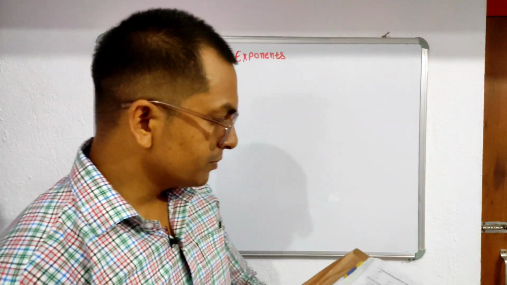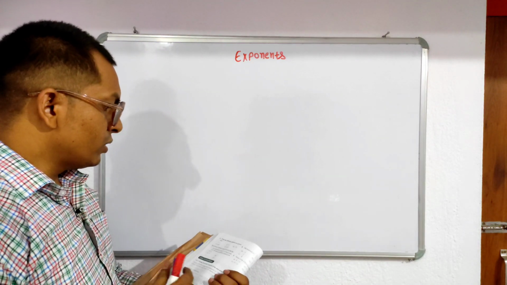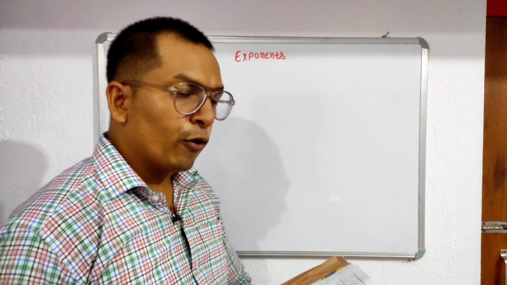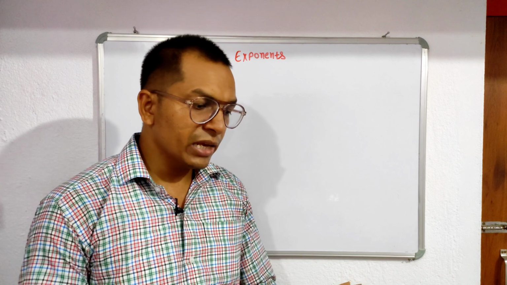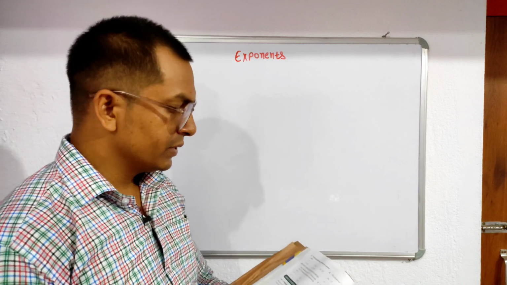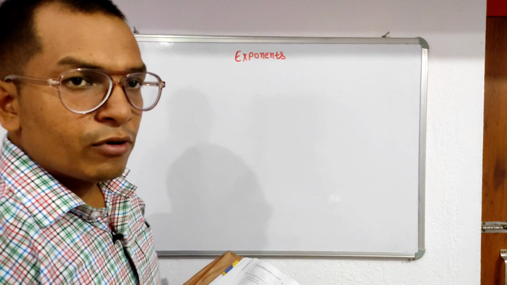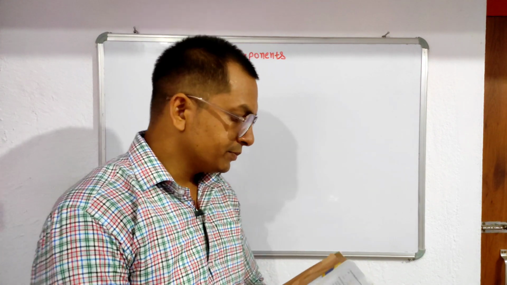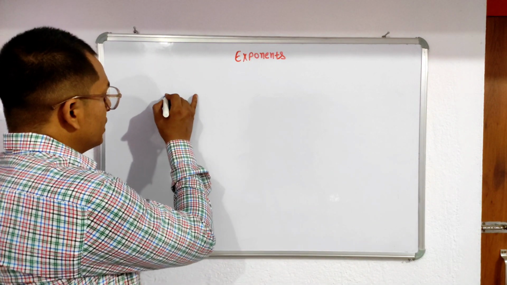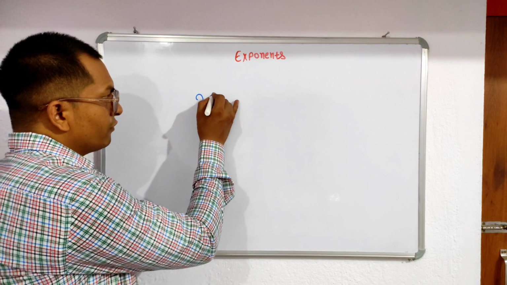So let's start question number 6. Okay, so question number 6 is: write the following numbers as a power of 5. Any number which can be written in the form of a power of 5. Suppose we take examples. Here 25 is given.